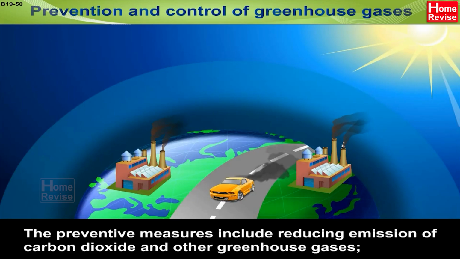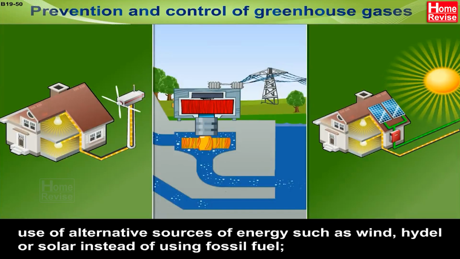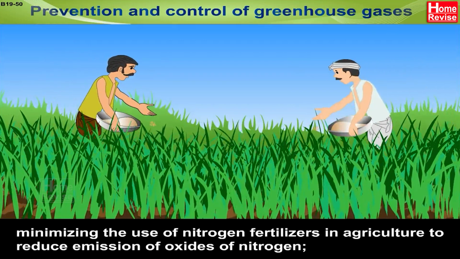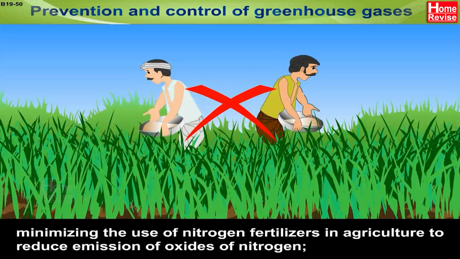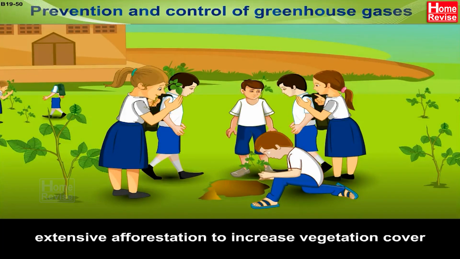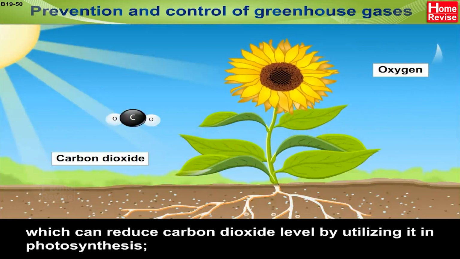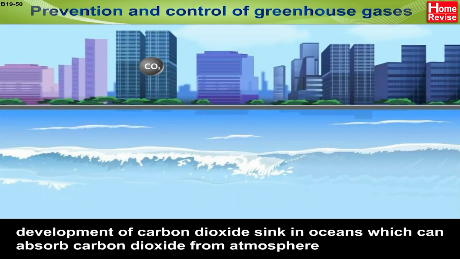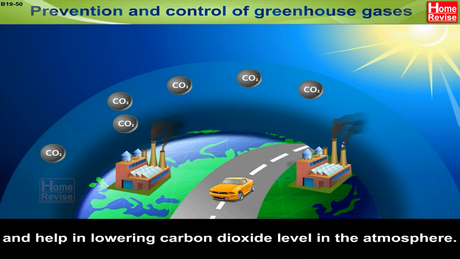Prevention and control of greenhouse gases. The preventive measures include reducing emission of carbon dioxide and other greenhouse gases, use of alternative sources of energy such as wind, hydel, or solar instead of using fossil fuel, minimizing the use of nitrogen fertilizers in agriculture to reduce emission of oxides of nitrogen, extensive afforestation to increase vegetation cover, which can reduce carbon dioxide level by utilizing it in photosynthesis, development of carbon dioxide sink in oceans, which can absorb carbon dioxide from atmosphere and help in lowering carbon dioxide level in the atmosphere.